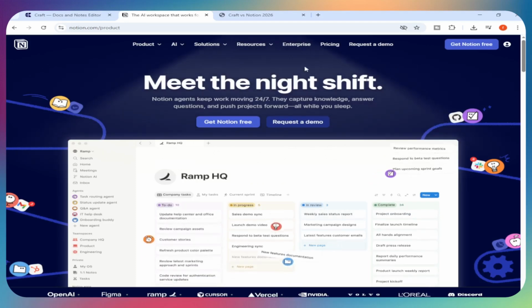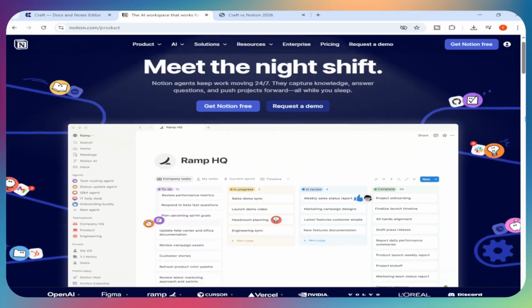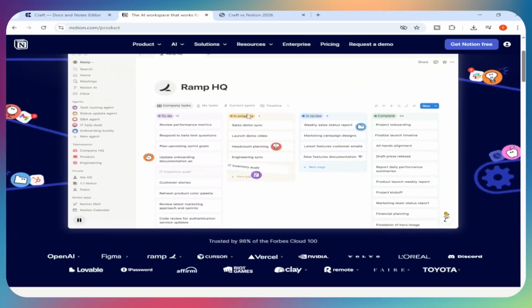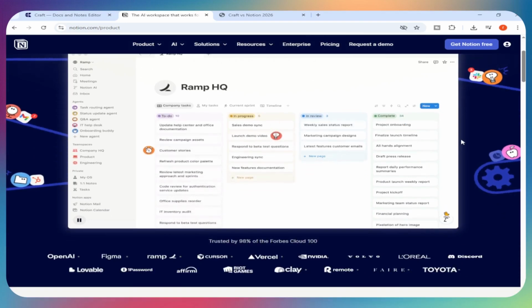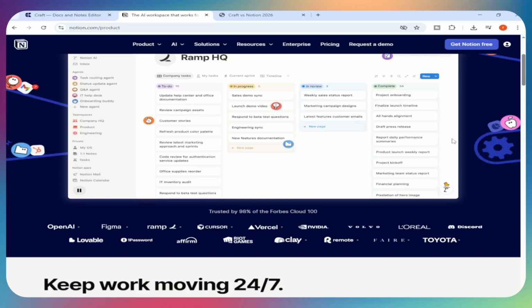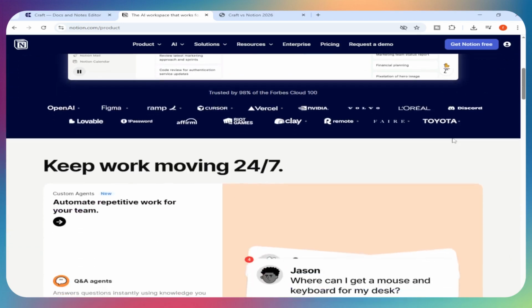Overview. Super quick, what are these tools? Notion is an all-in-one workspace. Notes, databases, wikis, Kanban boards, Gantt charts, team collaboration, automations, all under one roof. It's basically trying to replace 5 different apps at once.